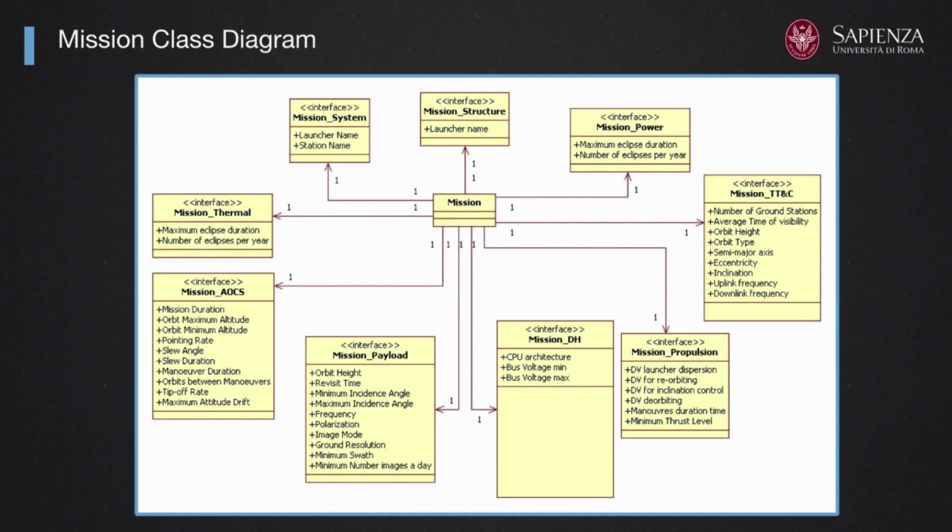The mission is giving some information to the power subsystem to describe the number and the duration of the eclipses per year, in order to allow the electrical system to be designed in the presence of such events of the mission. And we can describe all that for all the other subsystems. Basically, the mission is the starting point from which the whole system is designed.